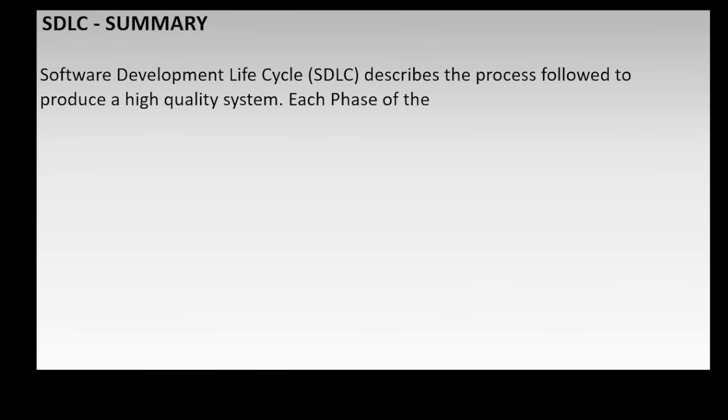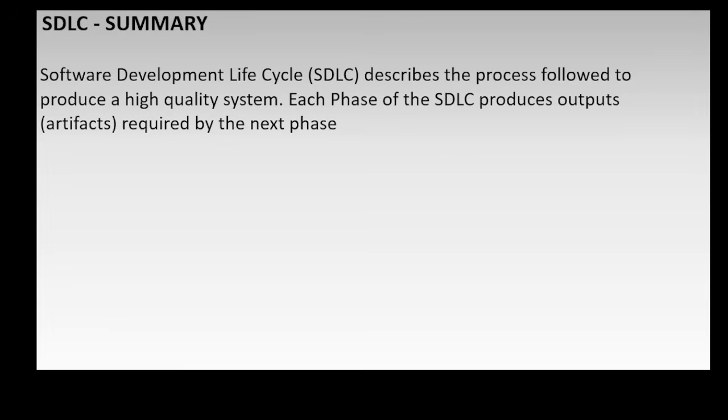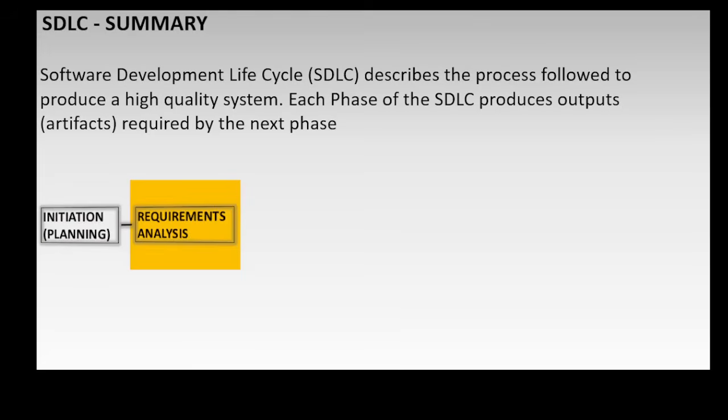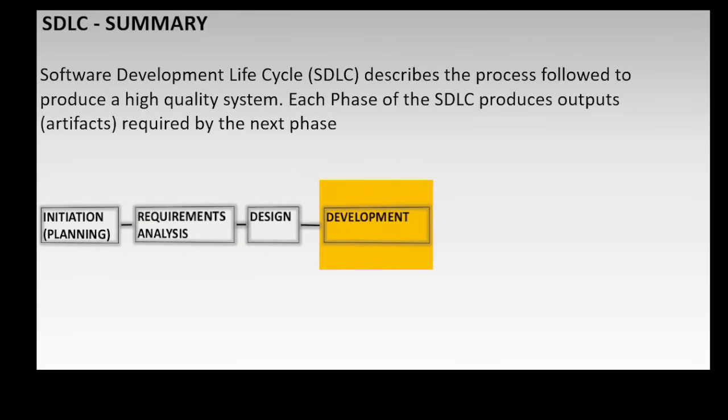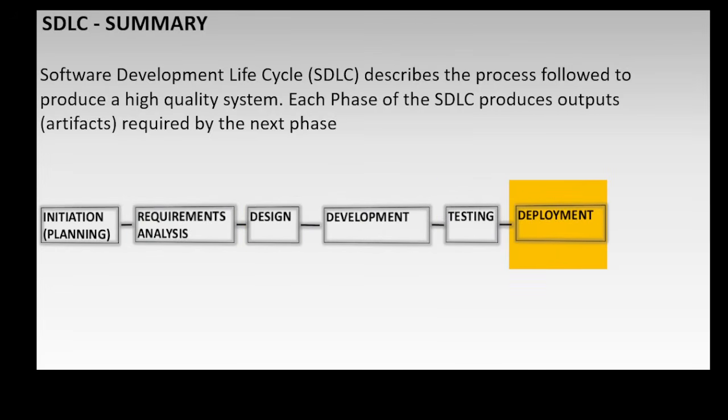In summary, we define software development life cycle to describe the process followed to produce a high quality system. Each phase of the SDLC produces outputs or artifacts required by the next phase, and the SDLC begins with the initiation or planning phase and progresses through requirement analysis, design, development, testing, deployment, and maintenance.